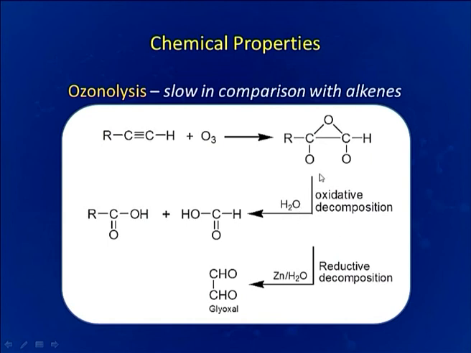Under the conditions of oxidative decomposition, upon hydrolysis, we are getting these two acids. This portion of the acid is coming from this portion and this portion of the acid, formic acid, is coming from here, this carbon atom. But in the reductive decomposition in presence of zinc and water, we are getting glyoxal.